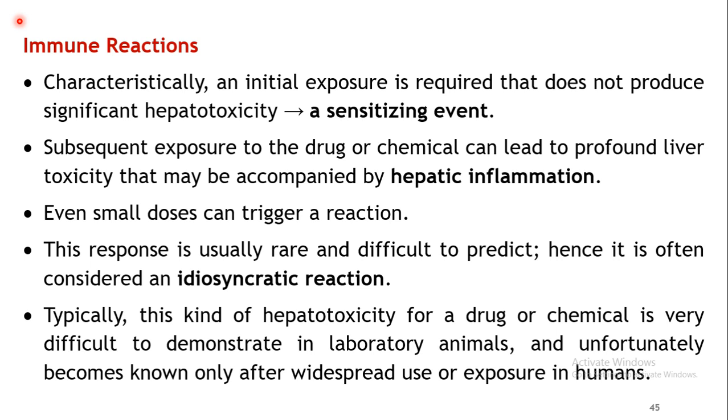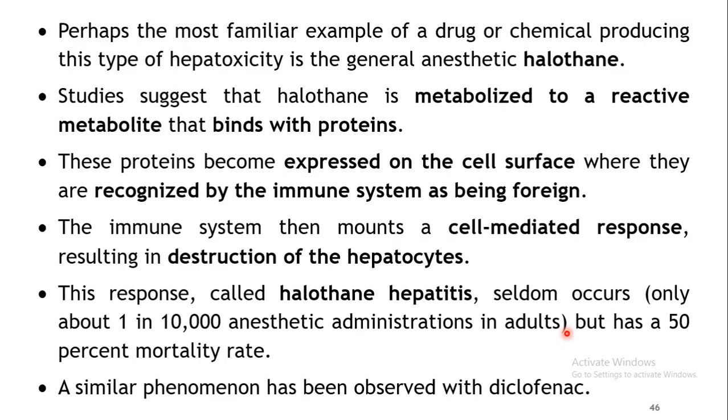This type of hepatotoxicity, that is immune reaction towards a particular drug or chemical, is quite difficult to demonstrate in a particular animal, or there are certain reactions which may occur upon prolonged exposure also. Okay, so sometimes it may not be noticed in the laboratory animal. So unless and until there is widespread exposure to that particular chemical, a particular type of hepatotoxicity may not be exposed, or it may not be known, unless and until it becomes widespread. Okay, so this is the major drawback with this type of reaction, that is immune reaction.